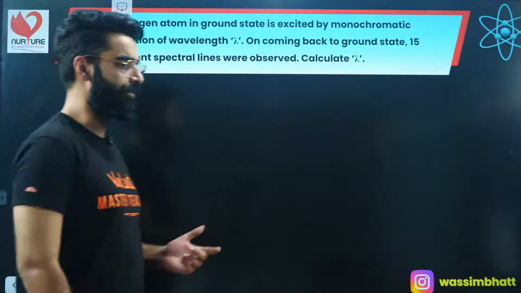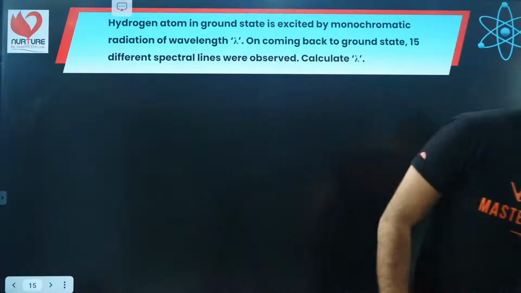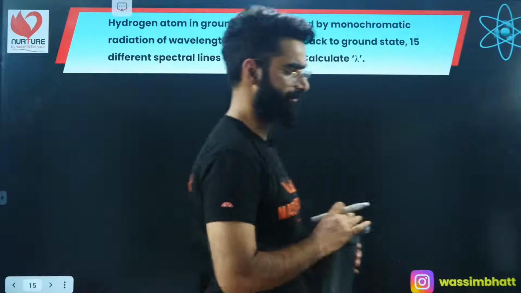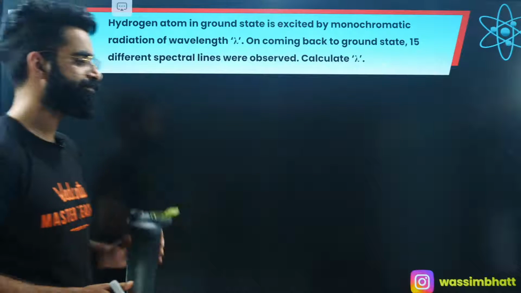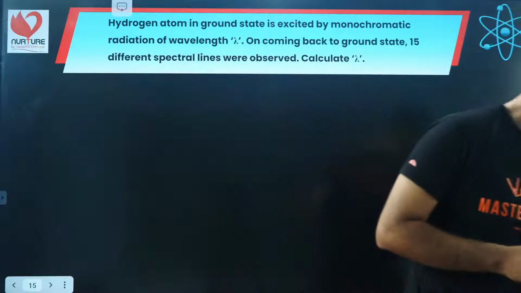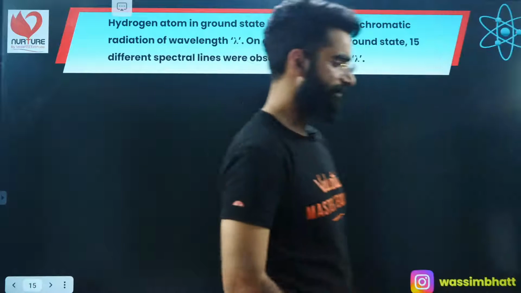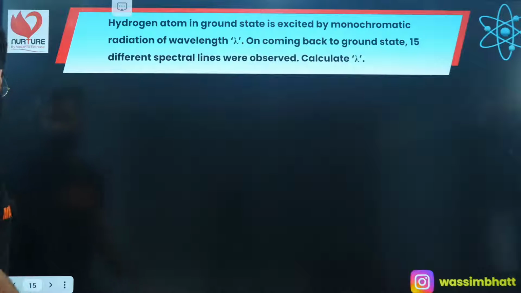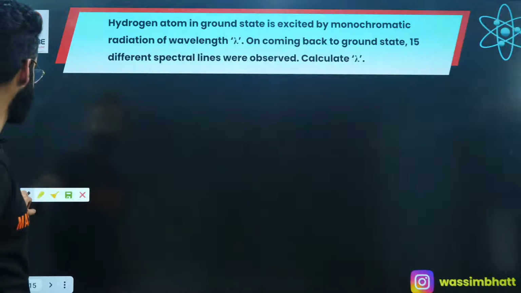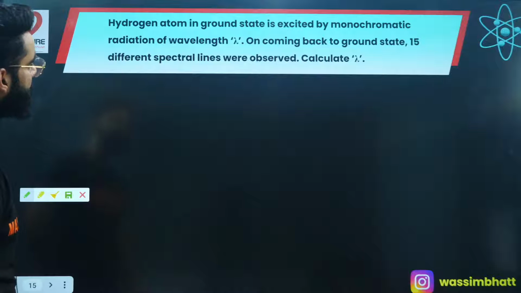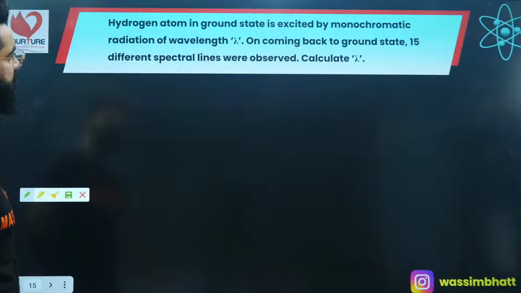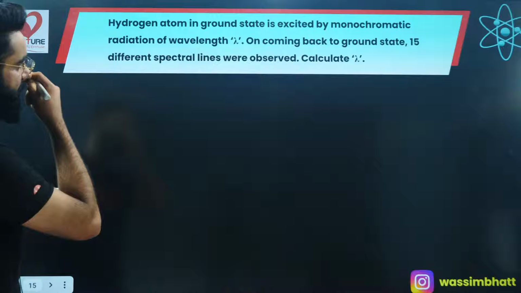So let's try to solve a few questions by means of which this concept will get clear. A very simple one this is. A hydrogen atom in the ground state is excited by a monochromatic radiation of wavelength lambda. On coming back to the ground state, 15 different spectral lines were observed.